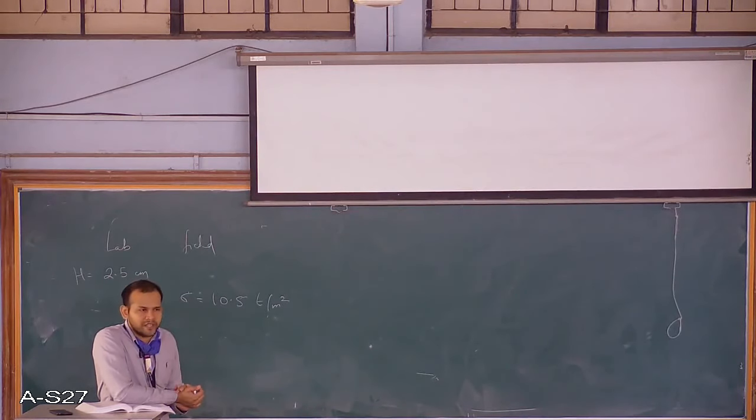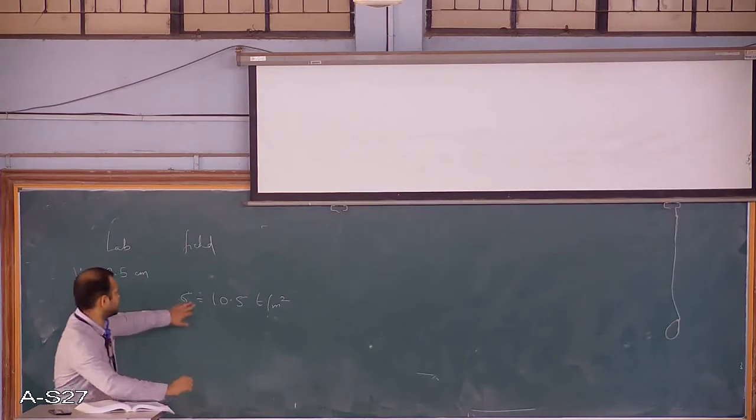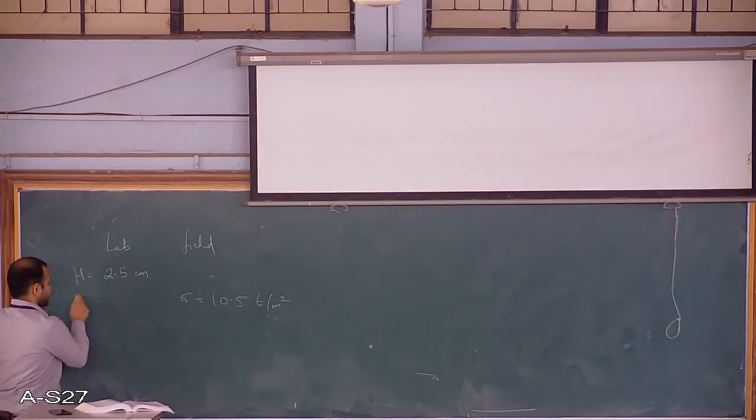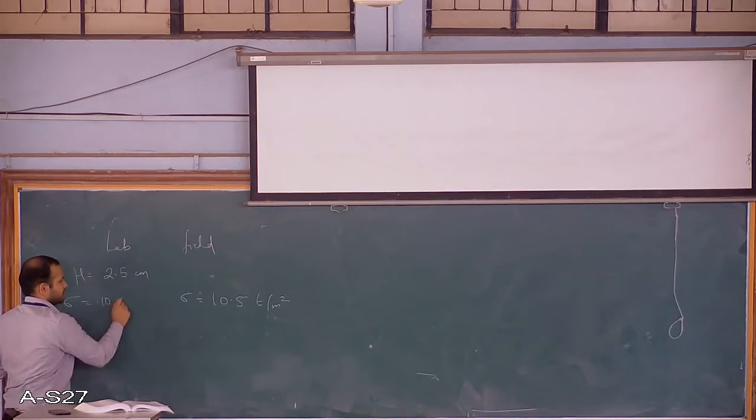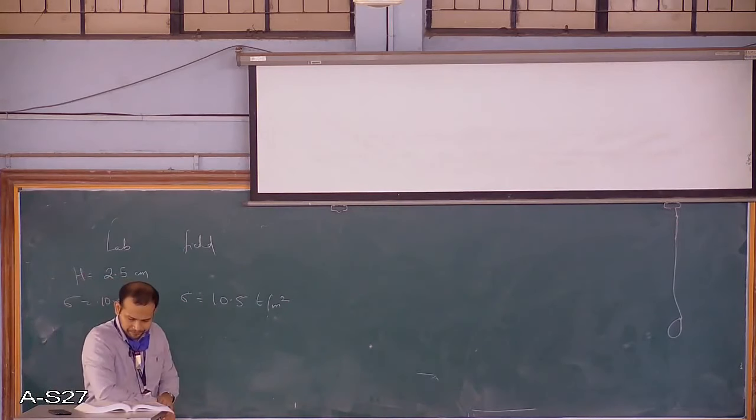So you ask the client what type of building is being constructed in the field and how much pressure or load it will exert onto the soil. For that stress or even more, you can test in the lab. They have taken the same stress here in the lab also: 10.5 tons per meter square. So they have tested this sample in the lab for the same stress, and the drainage is allowed from top and bottom.